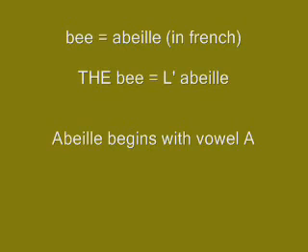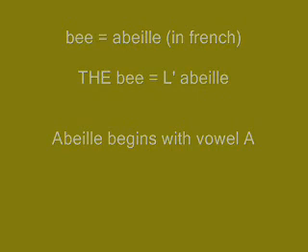Well, to make it sound better, you see, la abeille, there is a break. It doesn't flow nicely. That's why we remove the A of la and combine it with abeille, so it will be l'abeille.